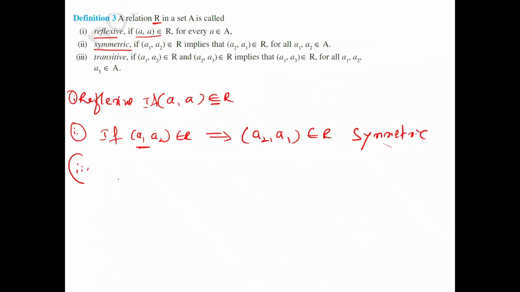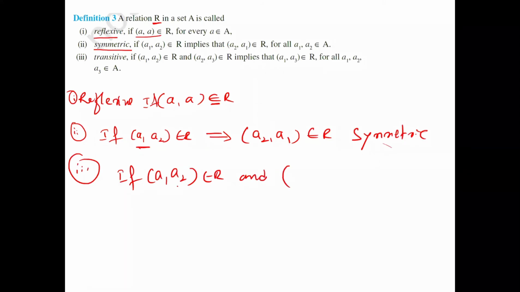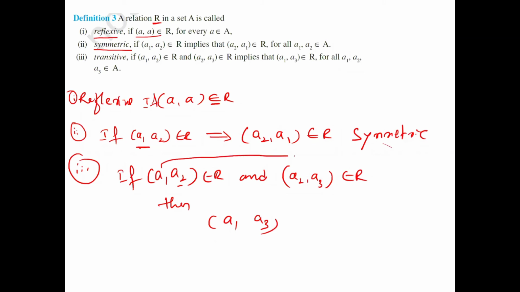Third one: if (A1, A2) belongs to R, and (A2, A3) belongs to R, then (A1, A3), first element to last element, also belongs to R. If A1, A2 belongs to R, then A2, A3 belongs to R, then A1, A3 also belongs to R. If this condition is satisfied, then we call it transitive. Therefore, R is transitive.